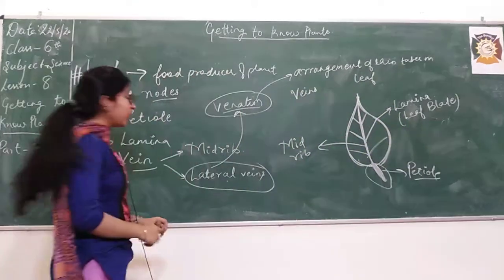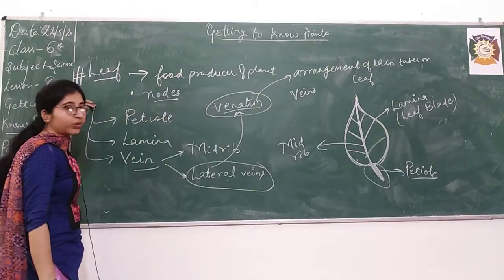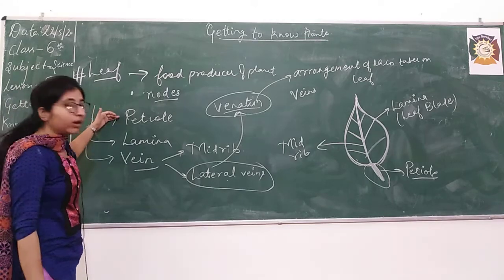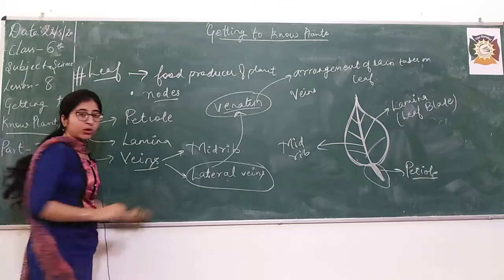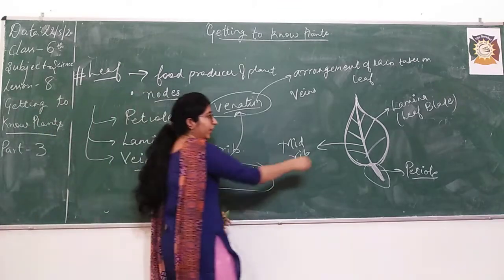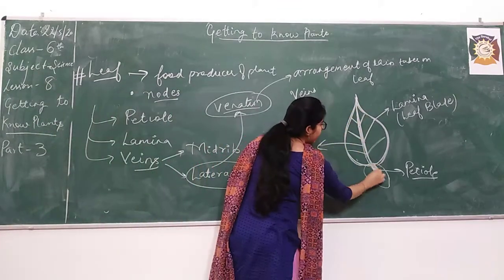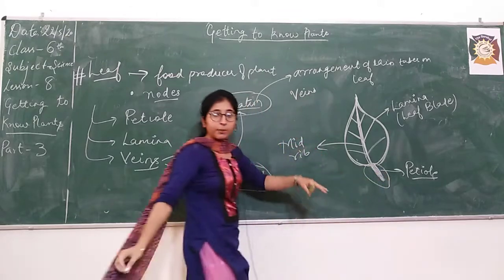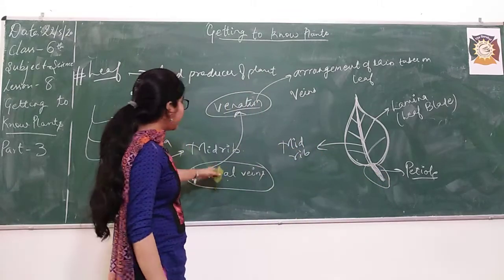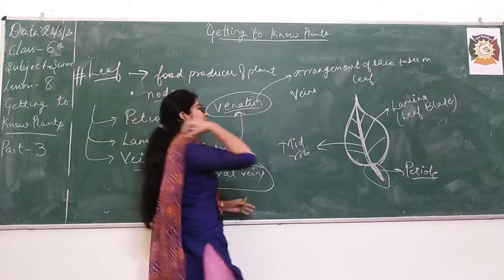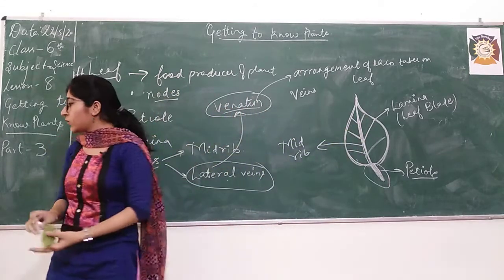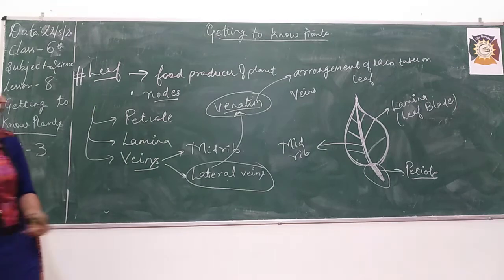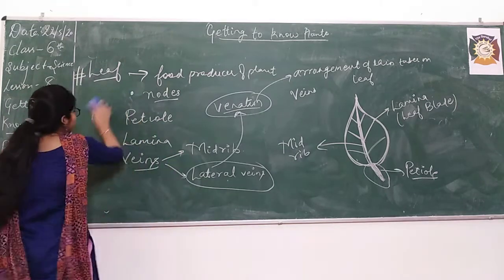So what did we discuss? We discussed three parts of the leaf: petiole, lamina, and then veins. And there are two kinds of veins. One is the midrib, the center line, which grows over the petiole. Then there are lateral veins. Also, this arrangement of lateral veins is known as venation. So now we are going to study two kinds of venation.